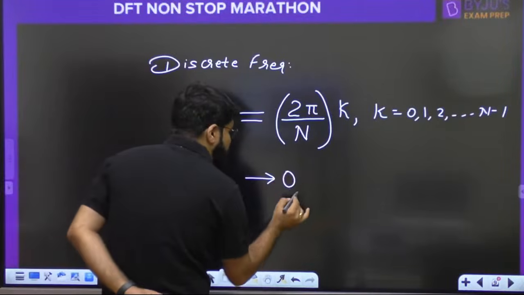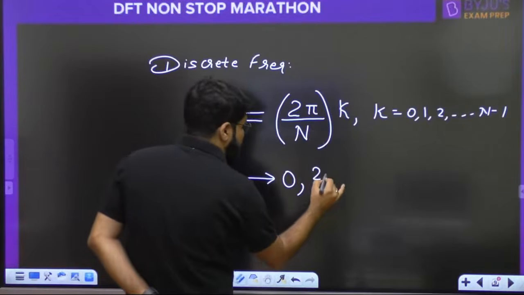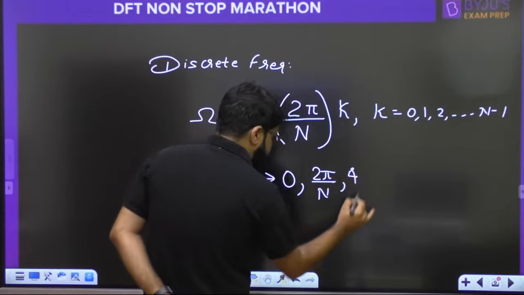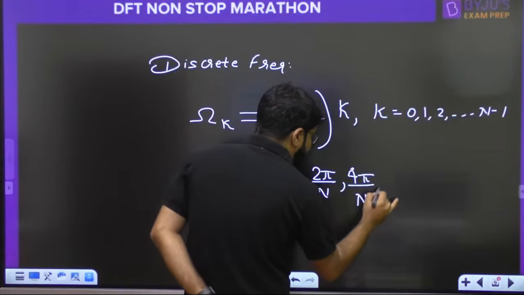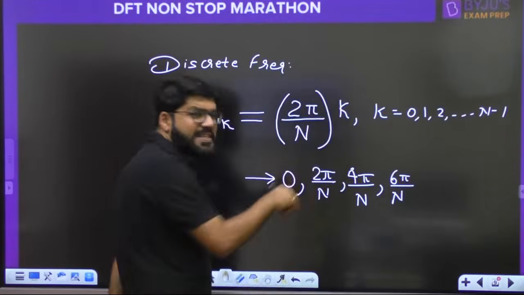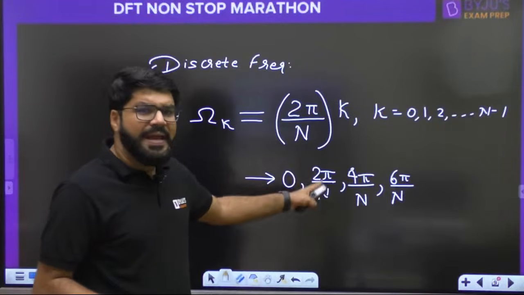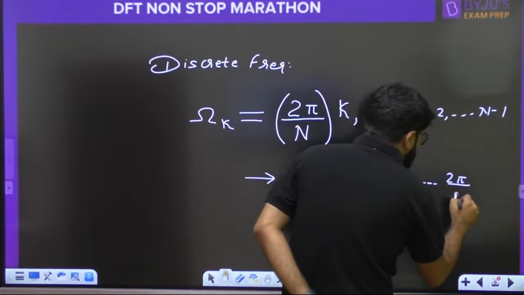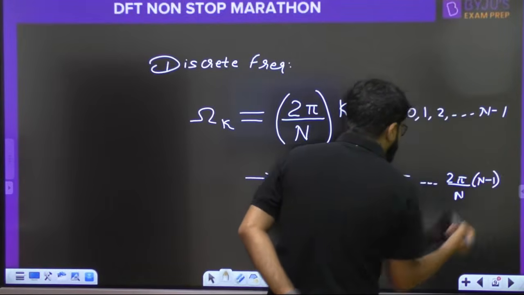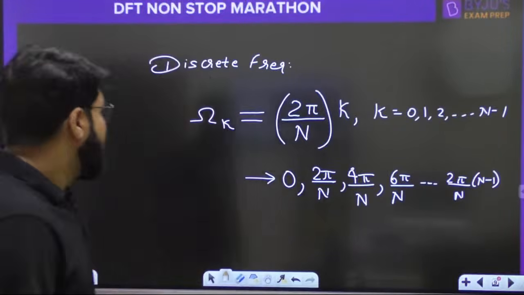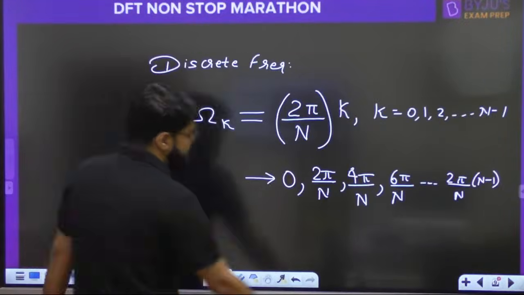Okay, that means this value will become 0 if k equals 0. Then you will have 2 pi by n, then with 2 k you will have 4 pi by n, then 6 pi by n. So you have these limited discrete frequencies: 0, 2 pi by n, 4 pi by n, and so on, up to the last frequency, that is 2 pi by n into n minus 1. These are known as the n discrete frequencies.